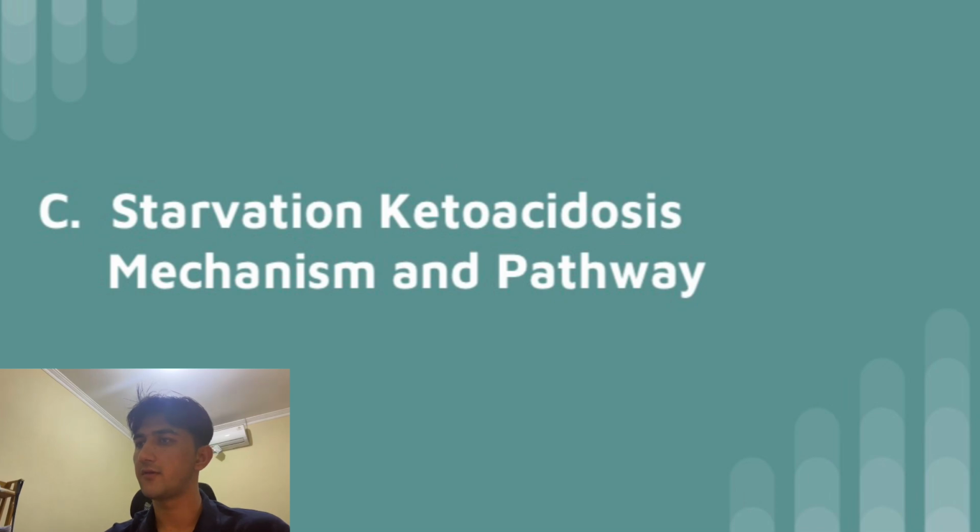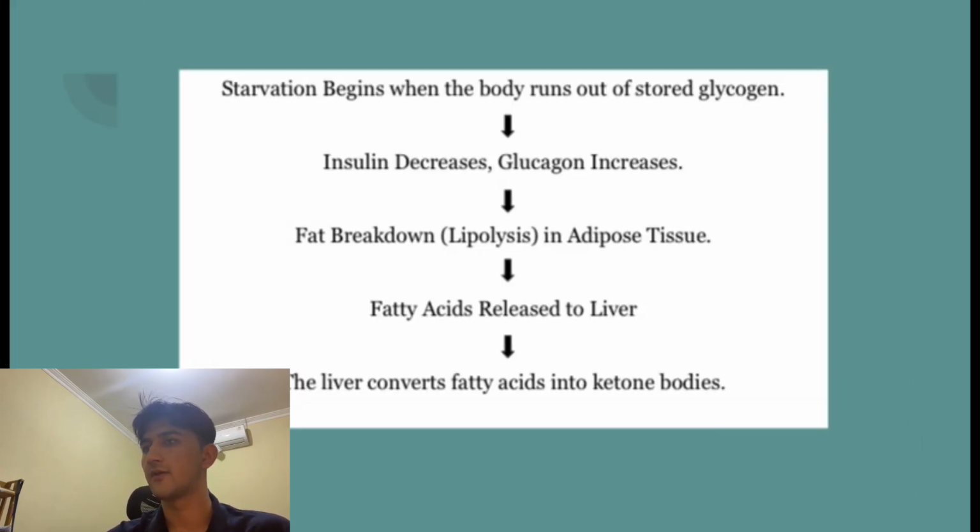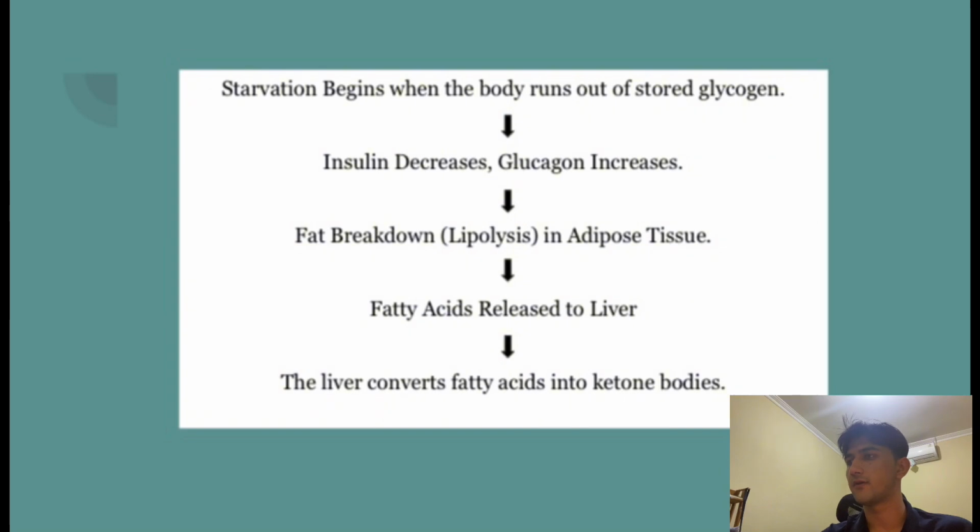So for point C, the starvation ketoacidosis mechanism and pathway. It explains what happens in our bodies when starvation begins.